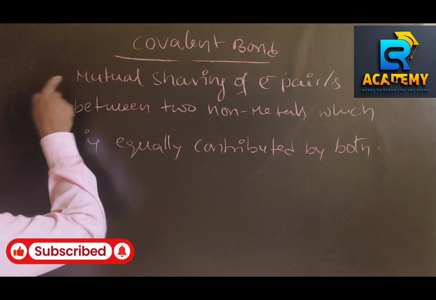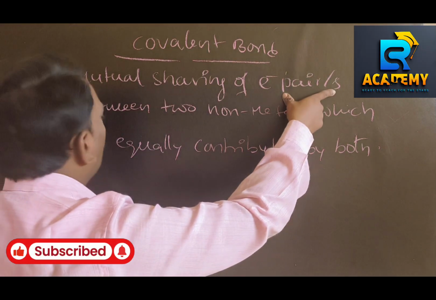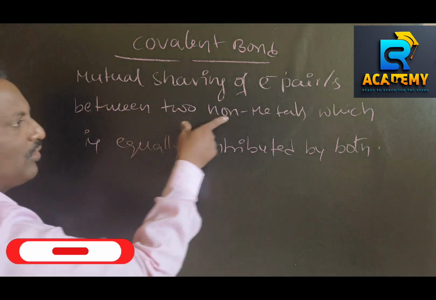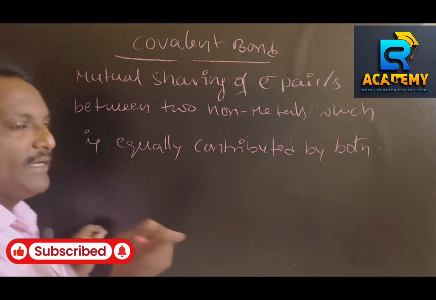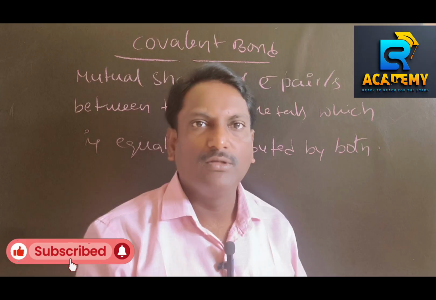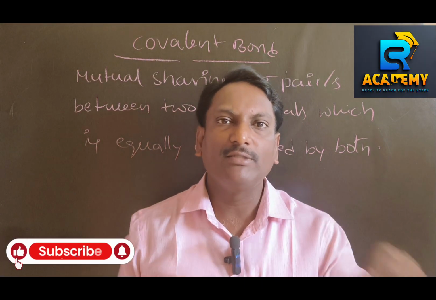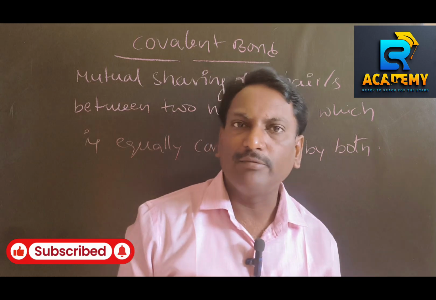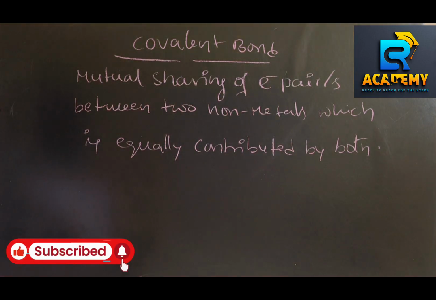And next, covalent bond is formed by mutual sharing of electron pair or electron pairs between two non-metals, either similar or dissimilar, which is equally contributed by both. So equal contribution, mutual sharing. Please underline this point. Equal contribution, mutual sharing results in covalent bond.